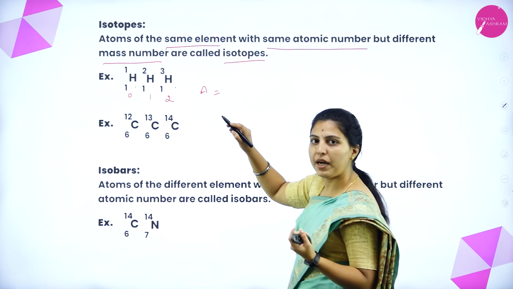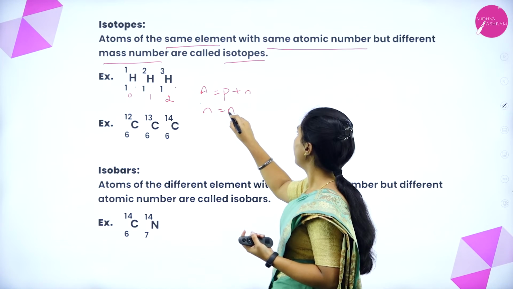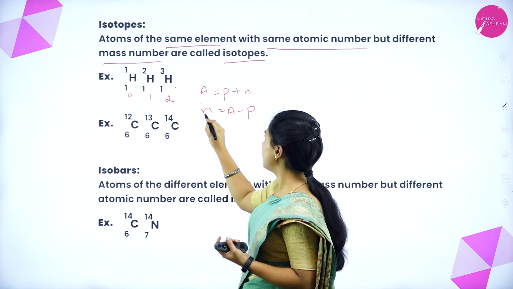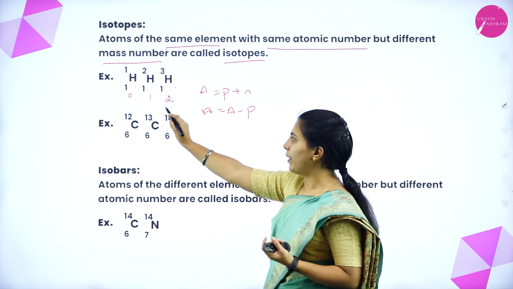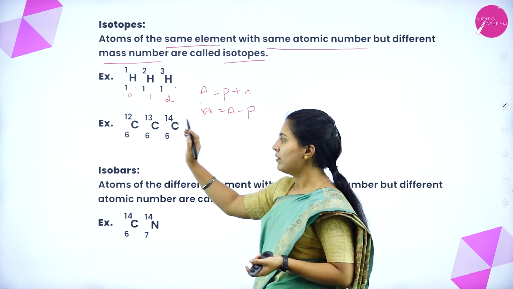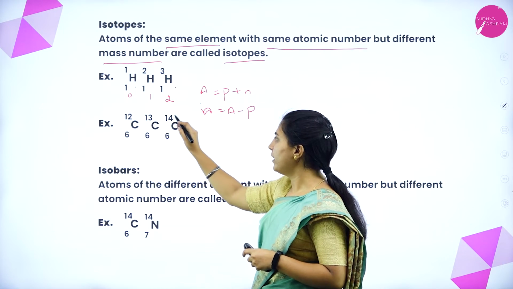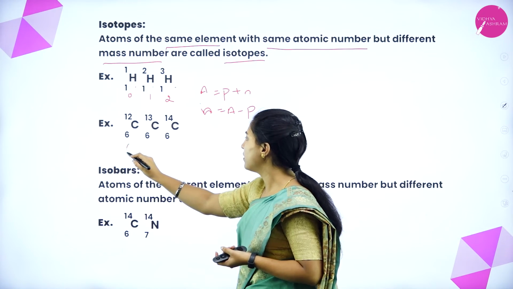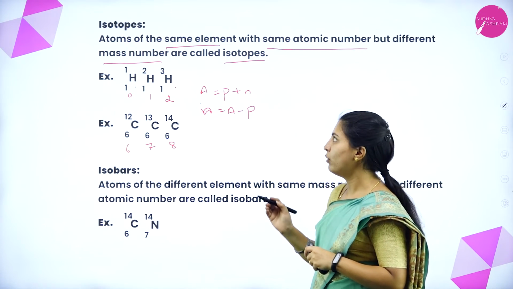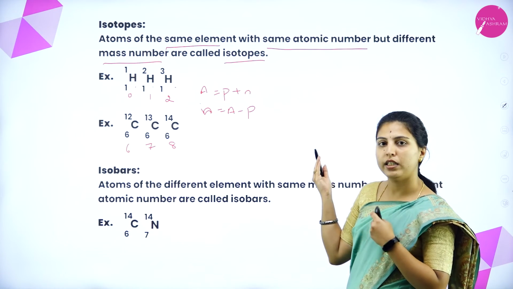A equals P plus N, this is atomic mass, so neutrons will be A minus P. When we calculate this, we get 0, 1, 2, differing in neutrons. Similarly, carbon has the same atomic number, all having 6, but different mass numbers 12, 13, 14. The neutrons will be 6, 7 and 8. Difference in neutrons. So, like this isotopes arise.